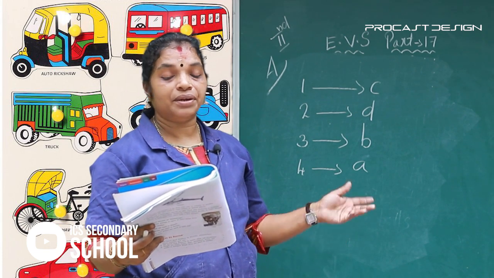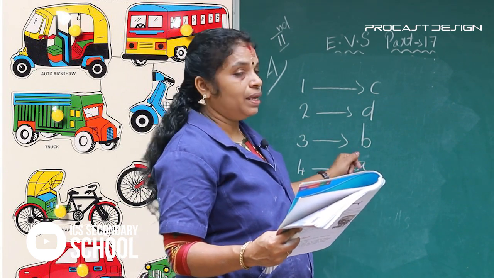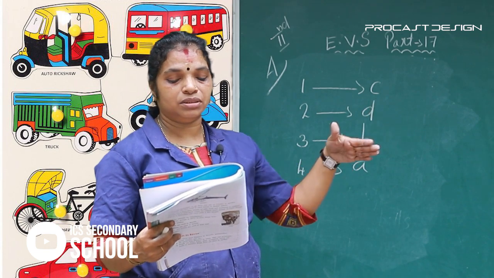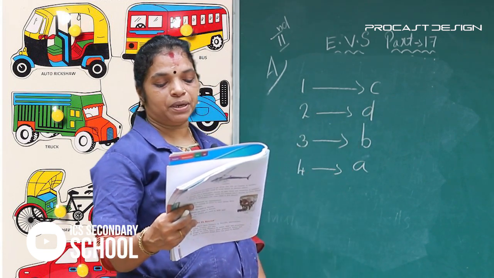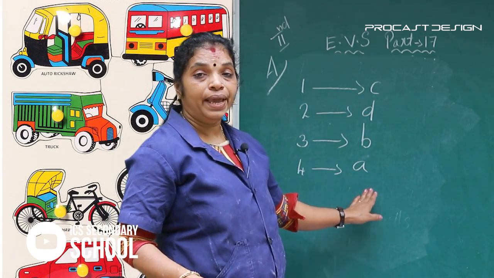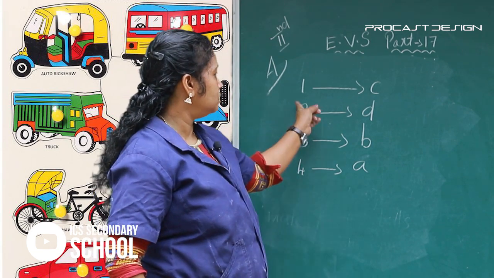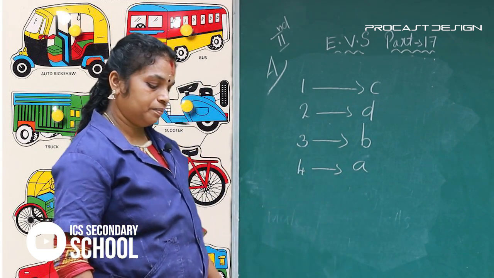Yes, train, connected to B, as a railway track, rail. These trains move on rail. Then fourth, ship, connected to A, that moves on water. The work is finished: first C, second D, third B, fourth A.